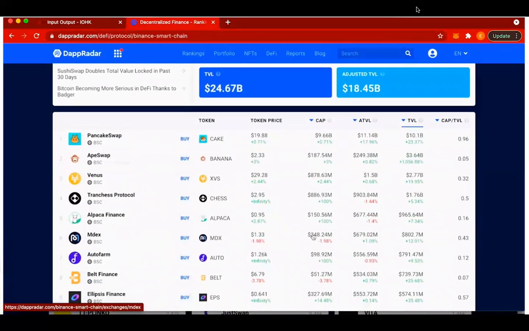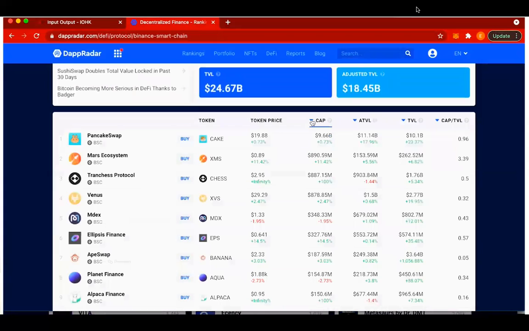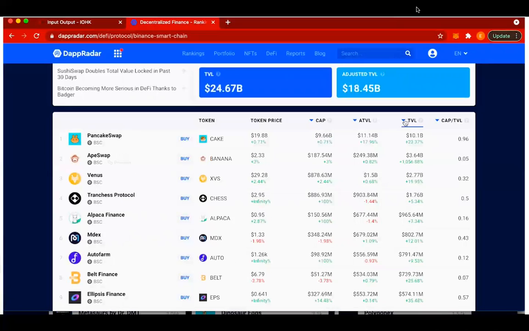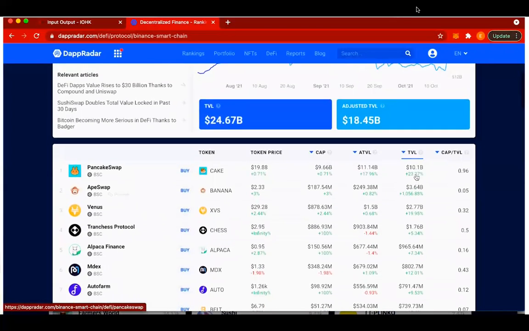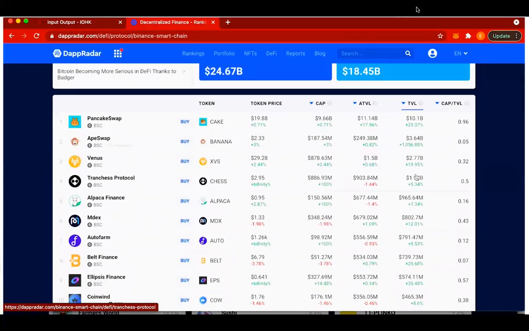So I can sort in terms of token price. I can also sort here in terms of market cap. Maybe I want to look at the biggest in terms of market cap. I can just do it here. I can also check in terms of total value locked, assets locked in those applications. This is really a perfect place to find a lot of the information you are looking for.